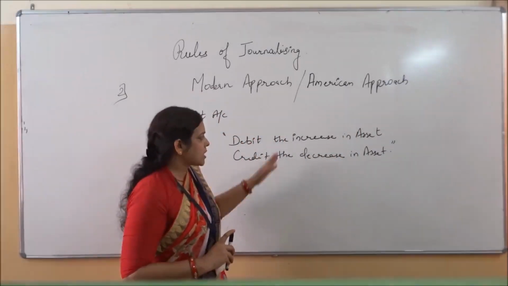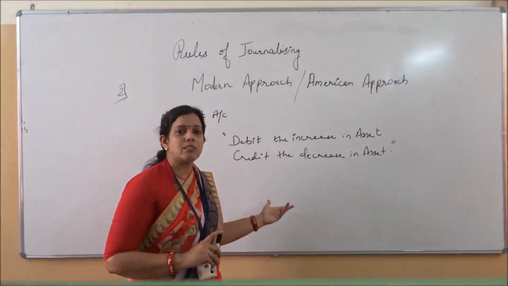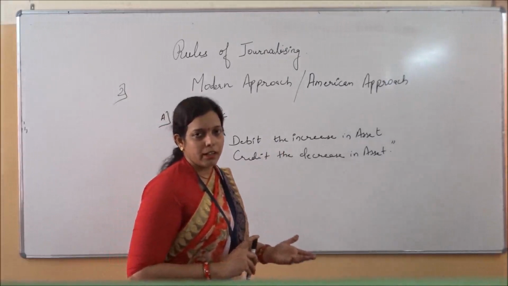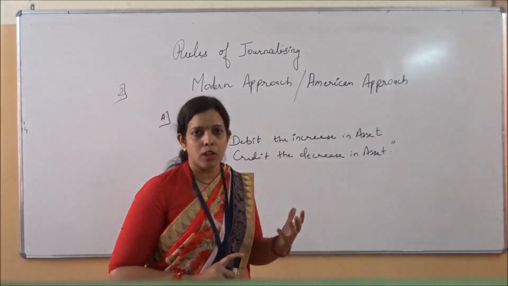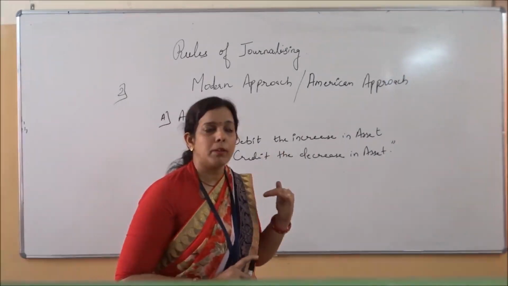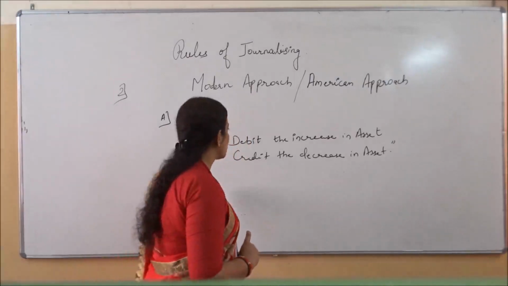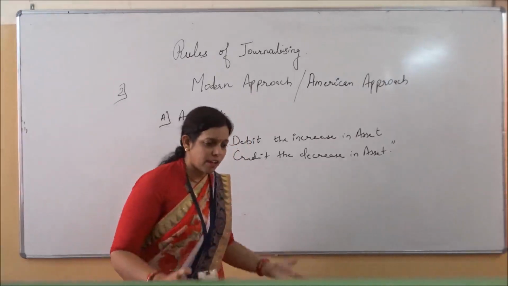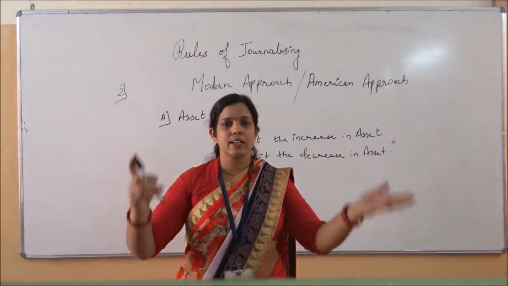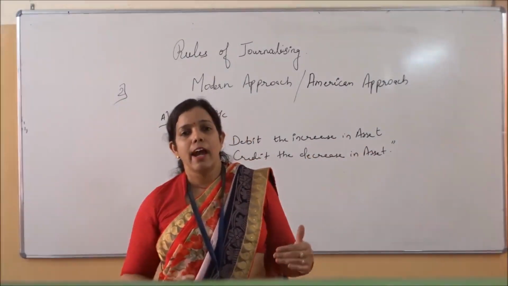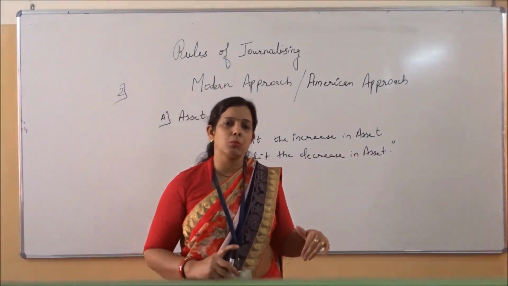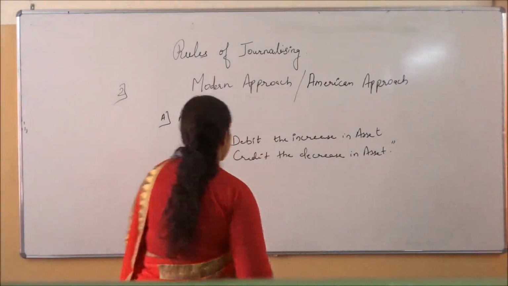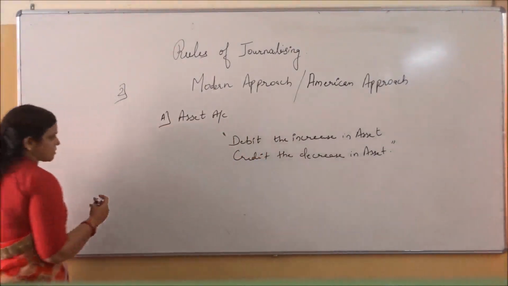Here also the same rule is there. If the building decreases, we will credit the building. When we buy a building, the building will be debited, and when the building is sold, the building will be credited according to this rule. What is the rule saying? If the value of an asset increases, if any asset comes into the business, it will be debit, and if the asset's value is decreasing, it is moving out of the business, it will be credit. Okay, this was the rule of asset, the first one.